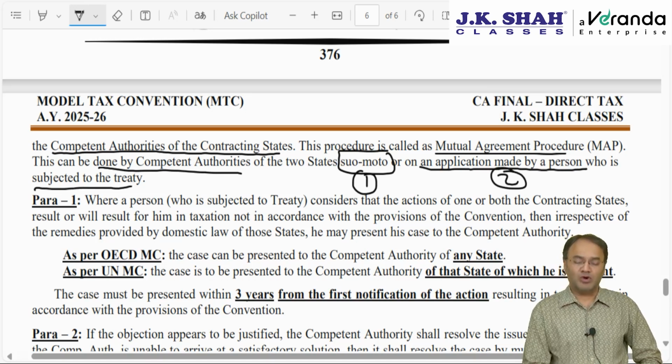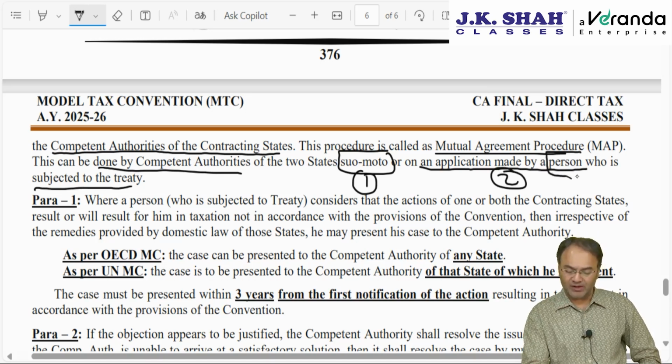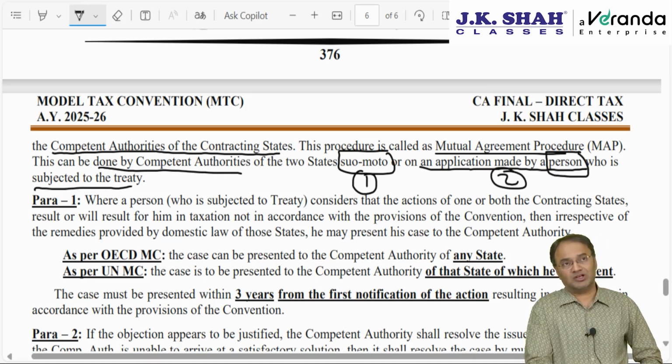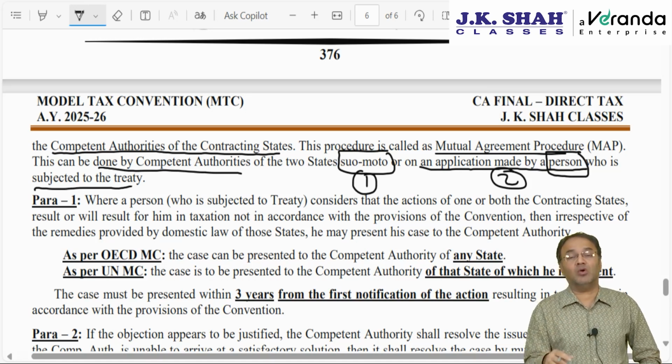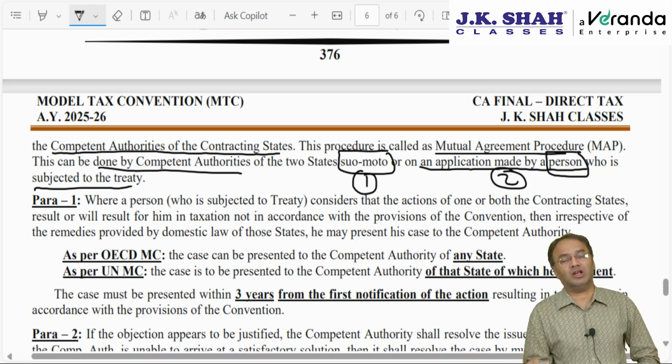Okay, when would a person subjected to the treaty apply for this MAP? He will apply for the MAP only when he considers that action taken by any one of the states or both the states, action taken by UK government or Indian government or both the governments, has resulted or will result in taxation not in accordance with the treaty.